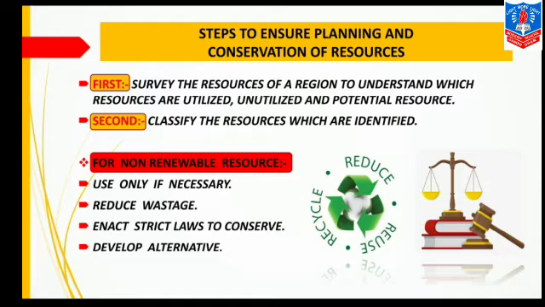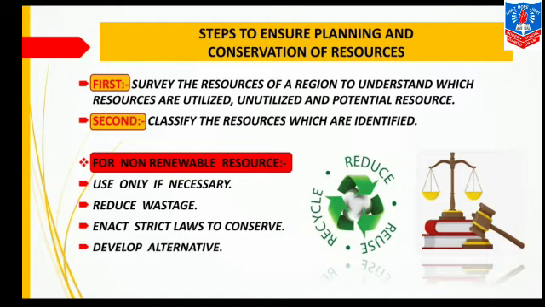Let's understand in detail. Here, after completing the first step, after doing the survey of the resources, you have to identify them and then classify them in two different categories, that is renewable resource and non-renewable resource. Now coming to non-renewable resource, what steps can be taken? Use only if necessary, means don't use it unnecessarily. Only use when there is a need of using it. Second is reduce wastage. That is, you should not waste the resource like anything.